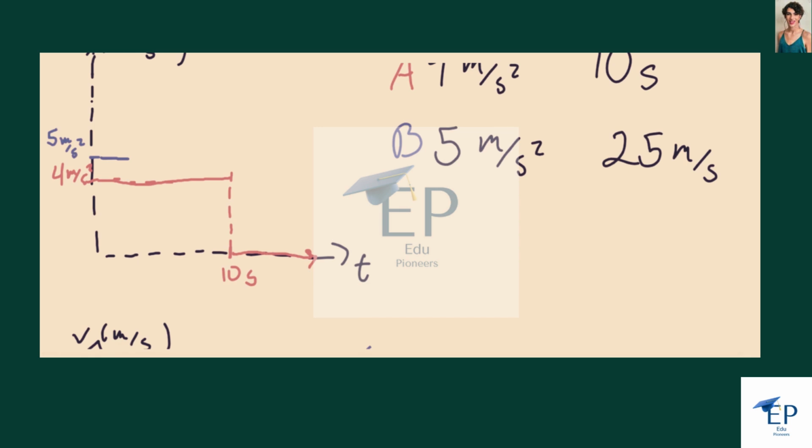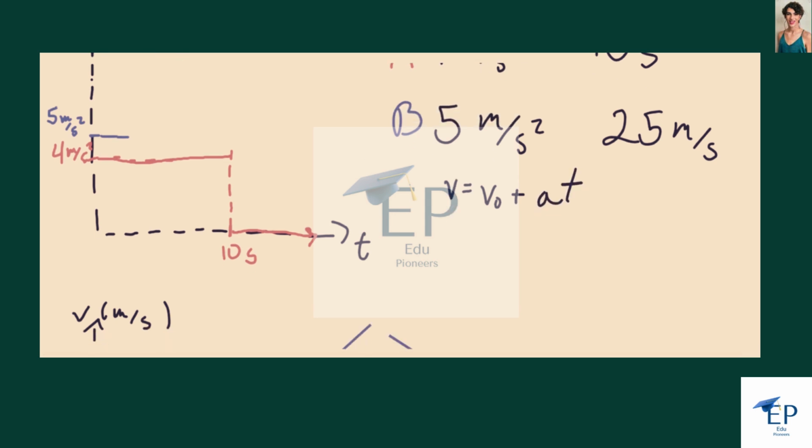So it is accelerating at 5 meters per second squared and has a final velocity of 25 meters per second. So we know that v is equal to v naught plus acceleration times time. The initial velocity is 0, so we can just plug in our final velocity of 25 meters per second, which is equal to our acceleration of 5 meters per second squared times the time, and we find that the time is just 25 over 5, which is 5 seconds.